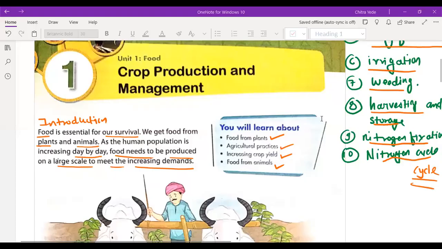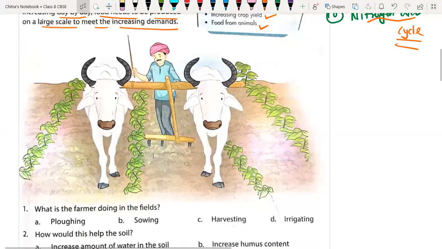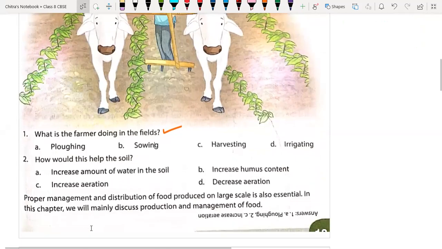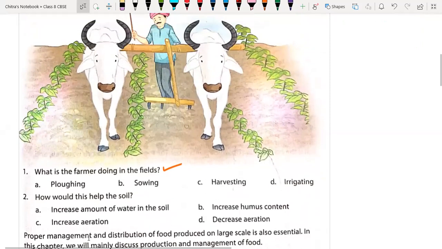That's it. Now I have a few questions for you, everyone. First question: what is the farmer doing in the field? Plowing. Plowing the soil. Okay. Is this sowing or plowing? It's plowing, right, ma'am? No, it is plowing, beta. Plowing means we have that soil and we use that plow in order to plow the soil. So it is plowing.